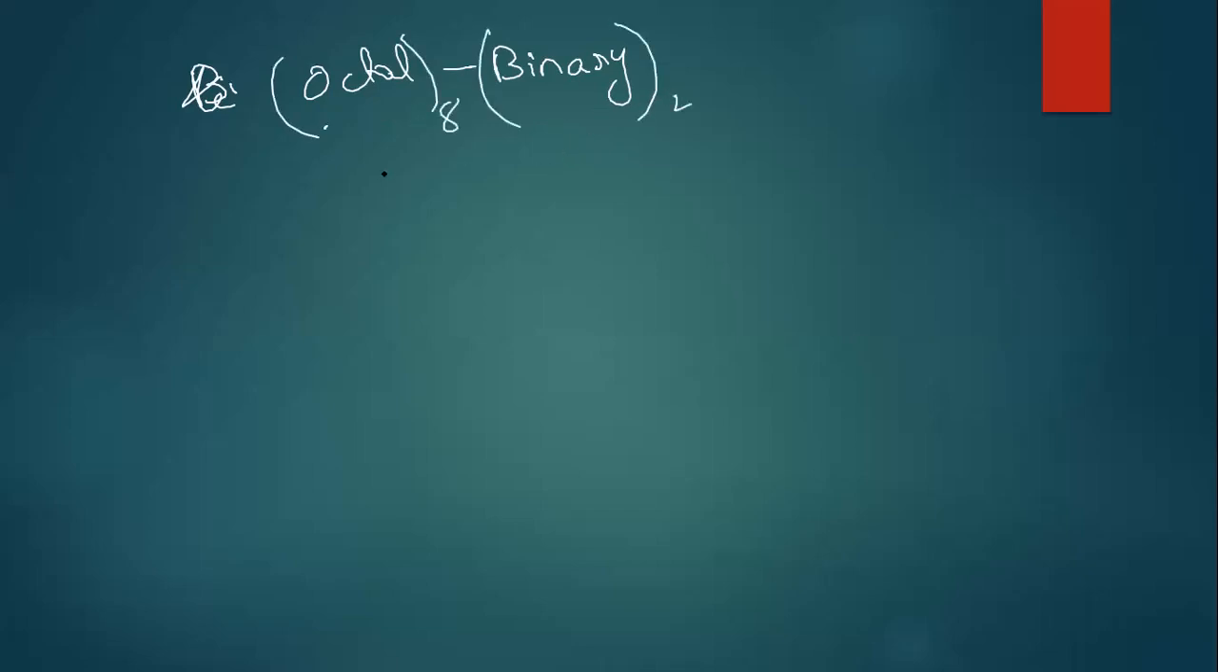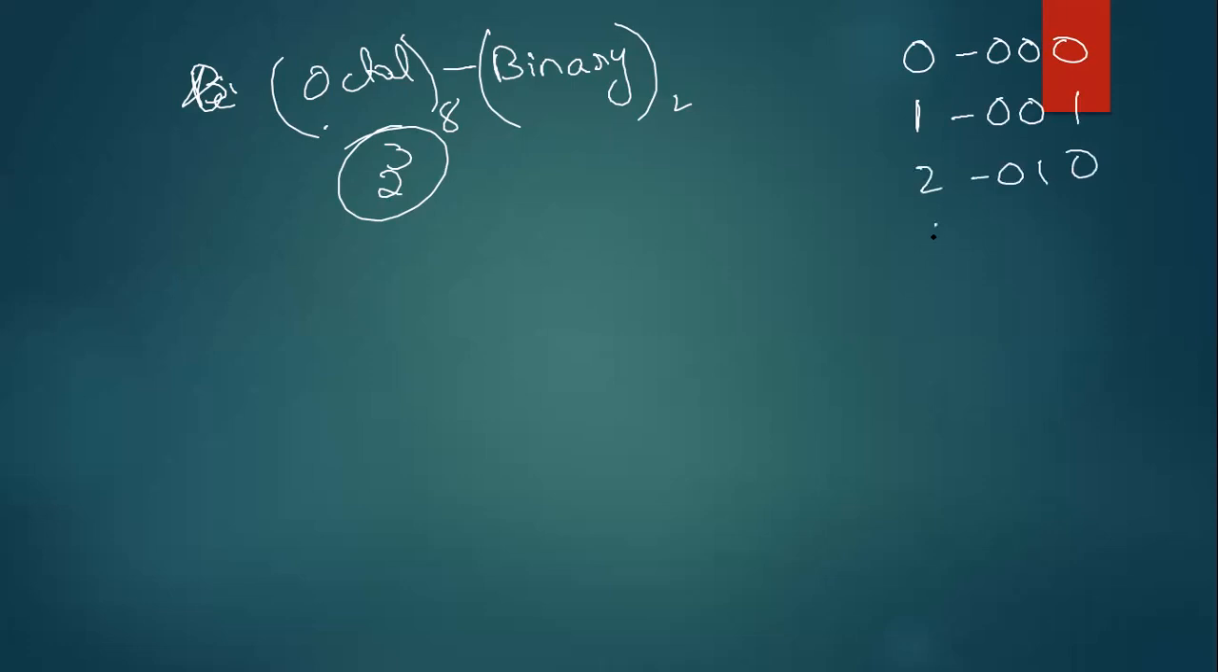Okay, I will do one thing. Octal to binary. Now see, octal means base 8, binary means base 2. Guys, I can write 8 as 2 cube. That means, first of all, you should learn numbers up to 8 in binary. See here, if I want to write 0, I will write 0 0 0. 1 is 0 0 1. 2 is 0 1 0. 3 is 0 1 1. 4 is 1 0 0. 5 is 1 0 1. 6.